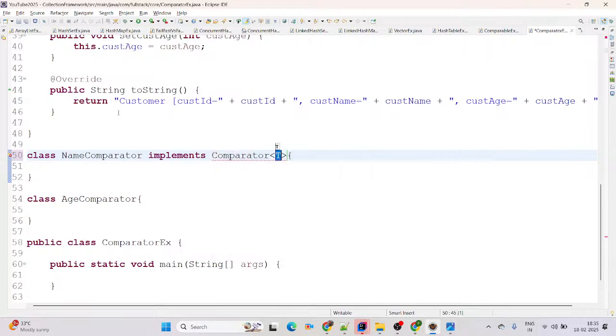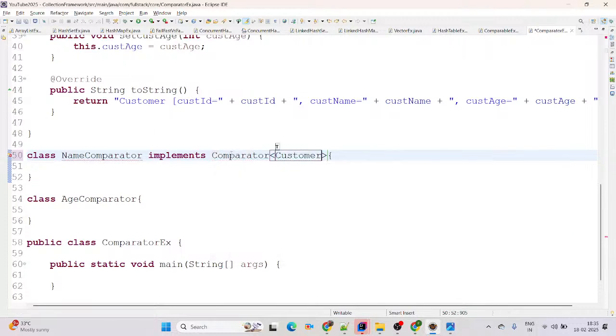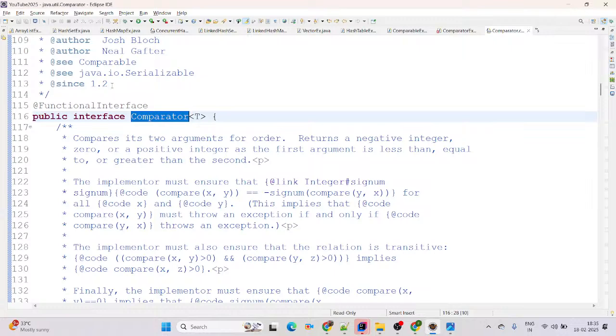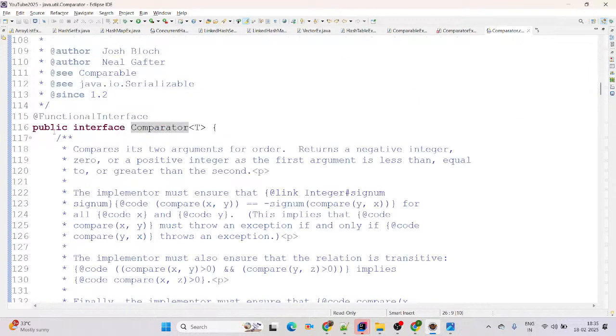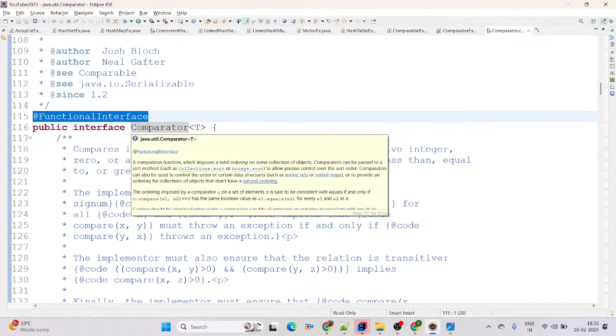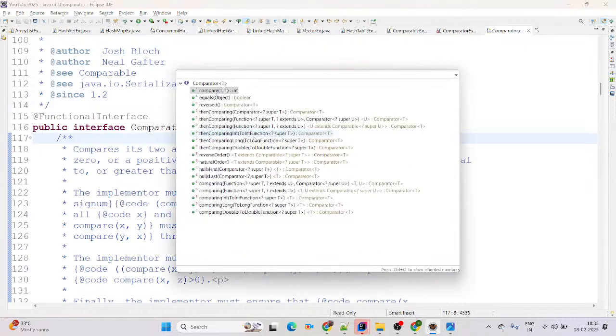Here I am using Comparator. It is the type of our customer, you can simply consider. Comparator is a functional interface coming from java.util package. If you want to check, here is the package available, java.util. If you come down here, this is a functional interface. Functional interface means a single abstract method is available there, SAM. The method available is compare. Do Control O, it will show the compare method here.